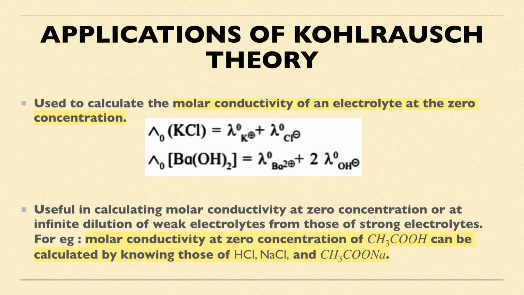Now, you have to analyze that CH3COOH can be formed by which two electrolytes. It can be formed by CH3COONa and HCl, right?